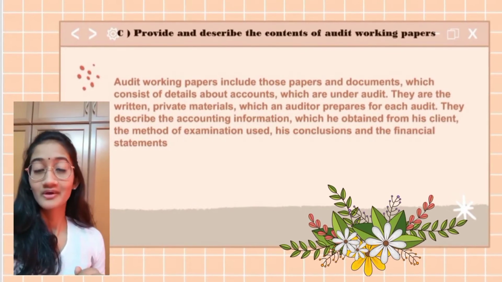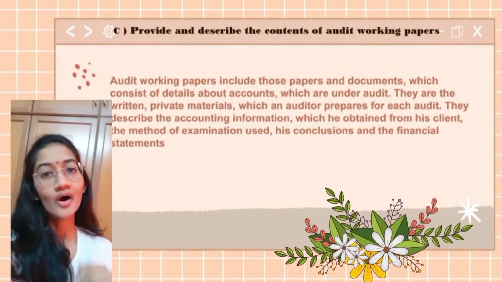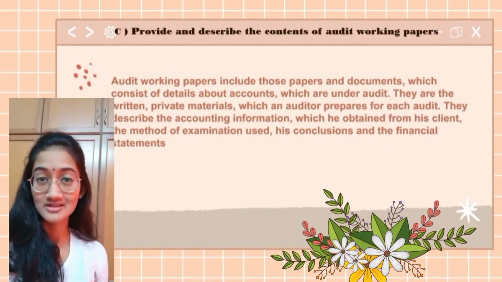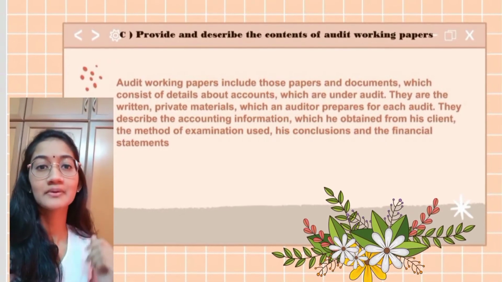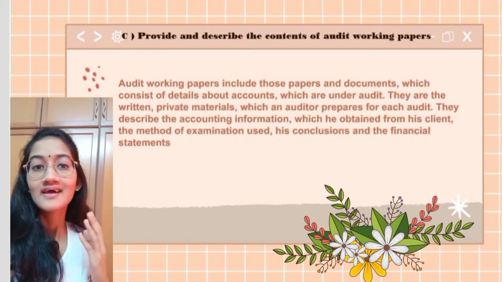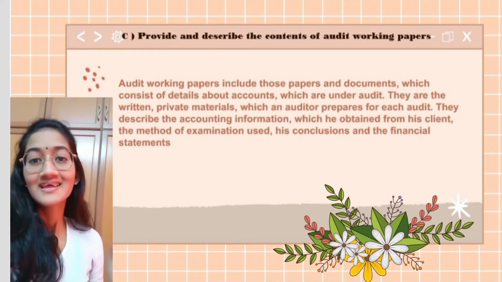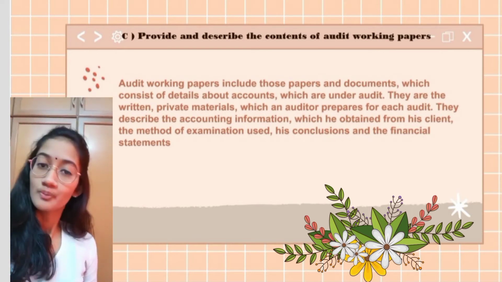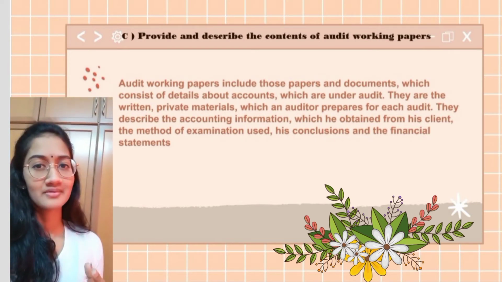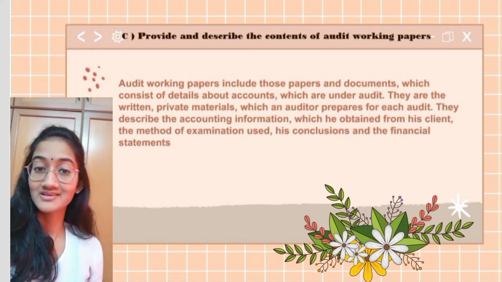Today I'll be talking on the content of audit working paper. Audit working papers include those papers and documents which consist of detail about accounts which are under audit. They are the written material which an auditor prepares for each audit. They describe accounting information obtained from the client, the method of examination used, conclusion, and financial statement.